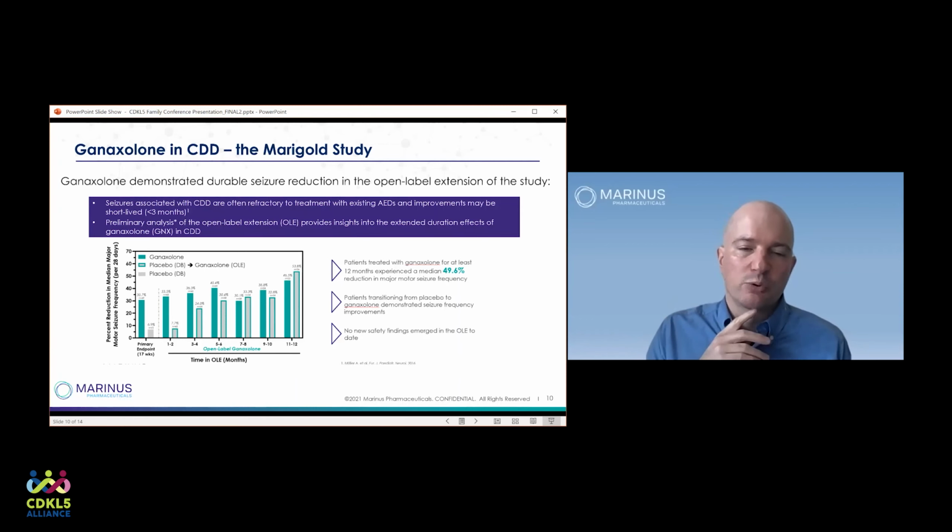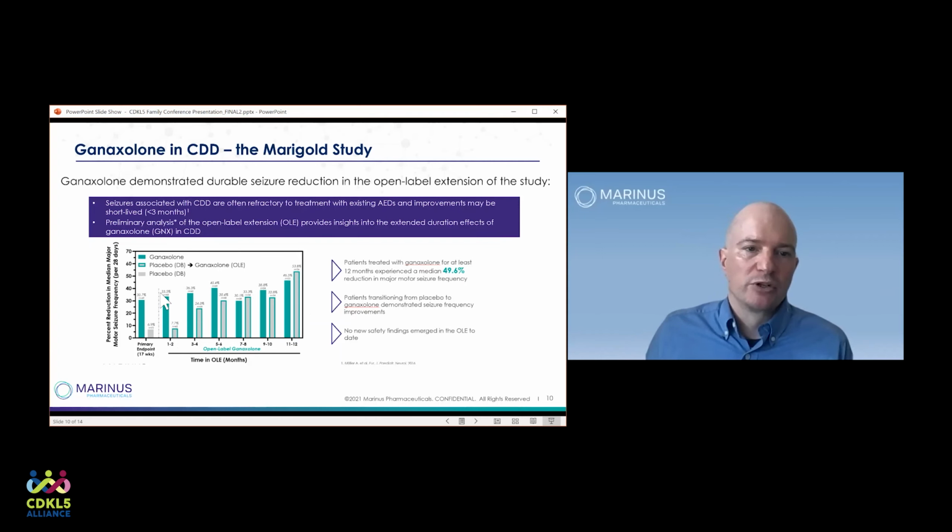The reason that's important is because we have a chance to see, number 1, how long the treatment effect persists. Number 2, how the placebo treatment group responds once they're put on active medication. And number 3, we're also able to collect more information about safety and tolerability. So ganaxolone demonstrated durable seizure reduction in the open label extension, which is best shown in this plot.